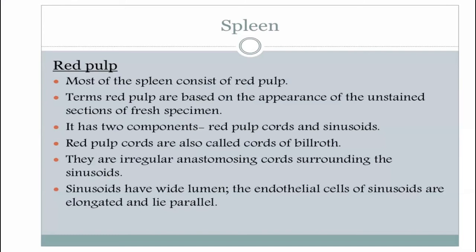They consist of lymphocytes, erythrocytes, leukocytes, plasma cells, monocytes, macrophages, and platelets also. They are basically irregular anastomosing pores surrounding the sinusoids. The sinusoids have a wider lumen, and the endothelial cells of the sinusoids are elongated and lie parallel.